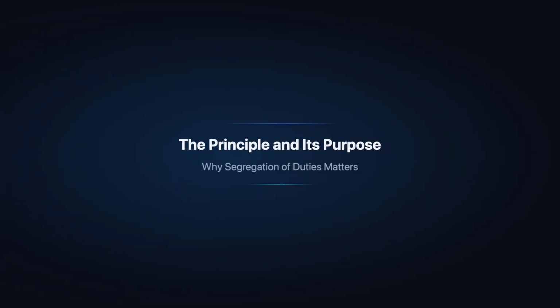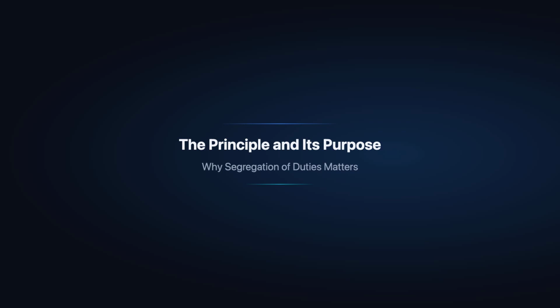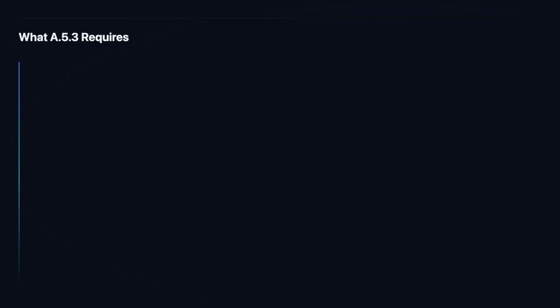Let us start with the purpose of A.5.3 and the core principle that drives segregation of duties as a security and governance control. A.5.3 requires that conflicting duties and areas of responsibility are separated to reduce opportunities for unauthorized modification, misuse, or fraud.